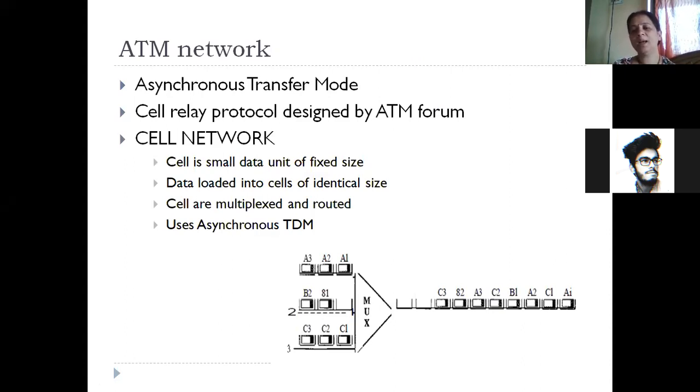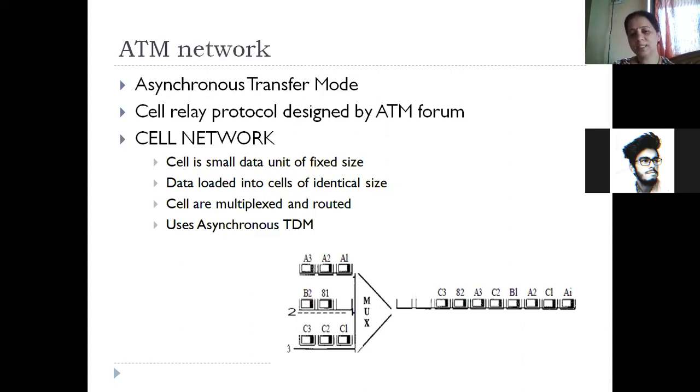Now, this ATM has nothing to do with the ATM from which you withdraw your money. No, that ATM is different. That is automated teller machine, and this is asynchronous transfer mode. So don't confuse yourself. ATM network does not mean you can withdraw money through your bank. That ATM is completely different. ATM here refers to asynchronous transfer mode.